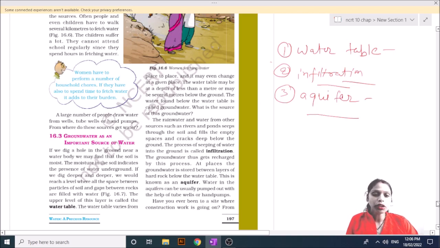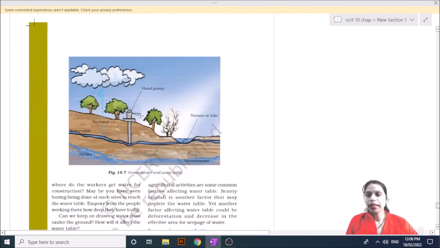Then you can see in this figure that this is the water table, where you can take out the water through a hand pump, through a borewell, through boring. And aquifer, you know what an aquifer is? An aquifer is a layer of rock that contains water below the water table.